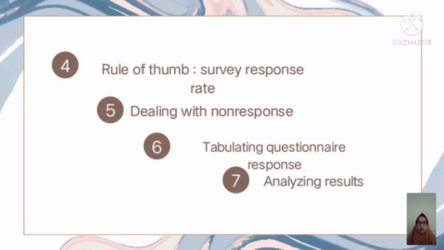Next is 6, tabulating questionnaire responses. An easy way to tabulate questionnaire responses is to ask participants to mark responses to close-ended questions on a scannable answer sheet. This involves finding a scanner and possibly paying a fee to scan the questionnaire.